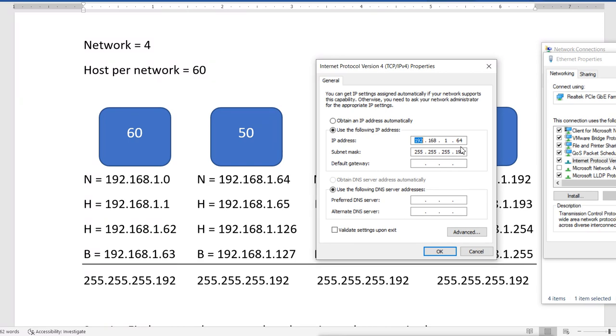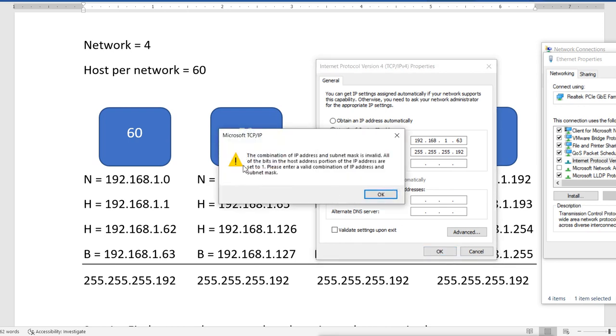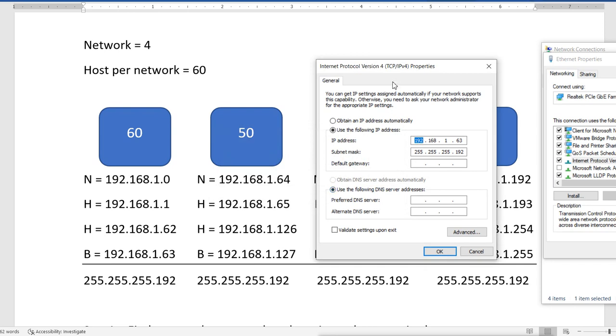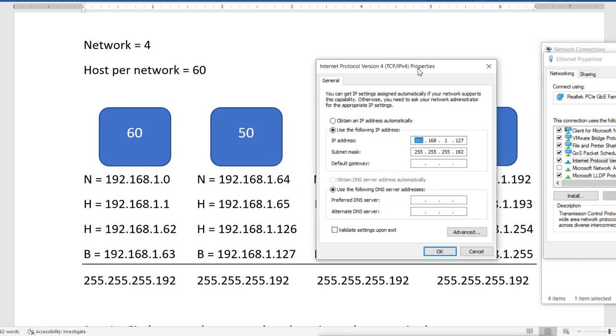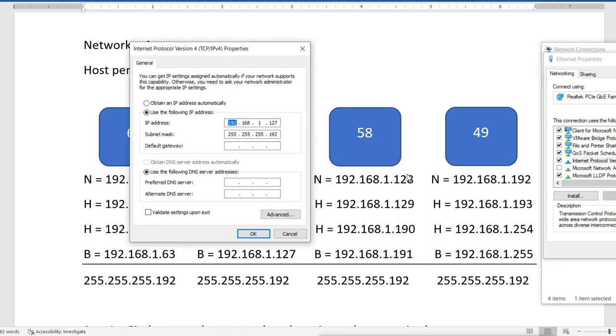Same for 63 also. If I use this, it's a broadcast address for the first subnet. You see, it says all bits are 1, that means it's a broadcast address. It is the same for 127 also. If I try to use 127, it says this one is also a broadcast address, whose bits are set to 1. And also I cannot use 128, 191, 192.